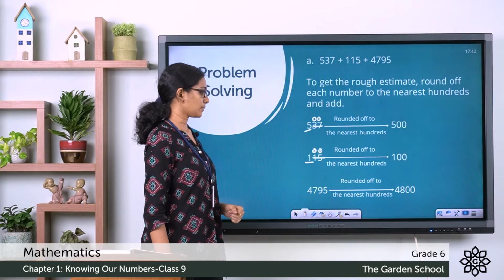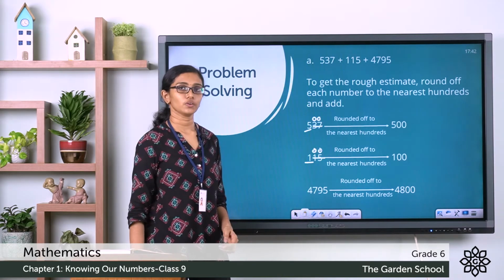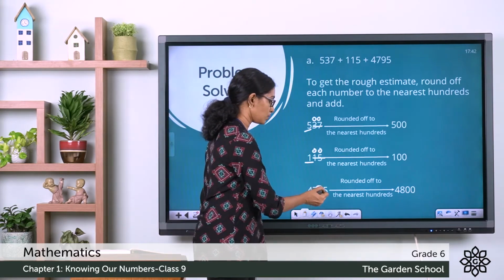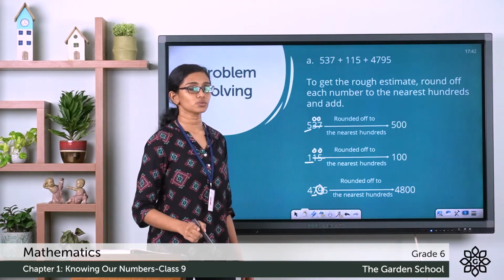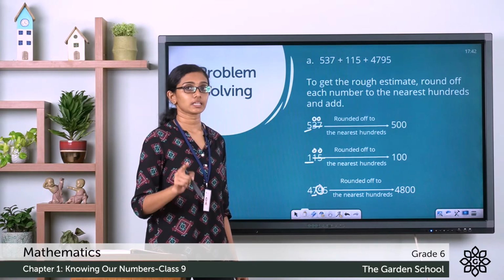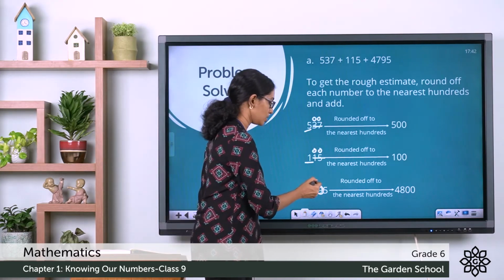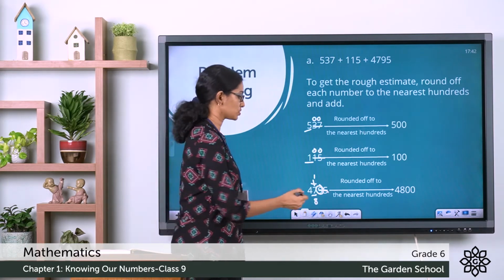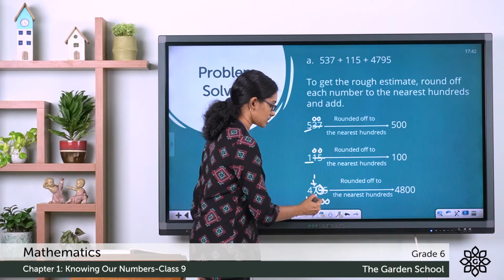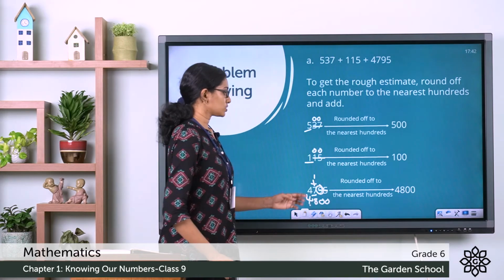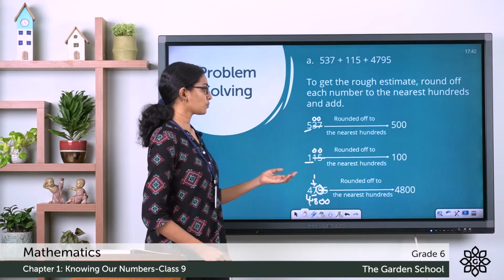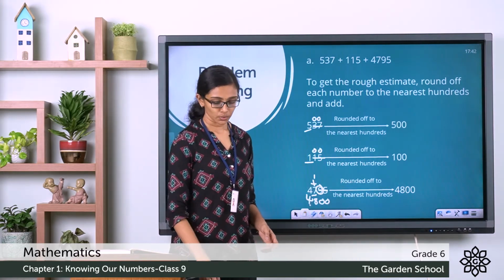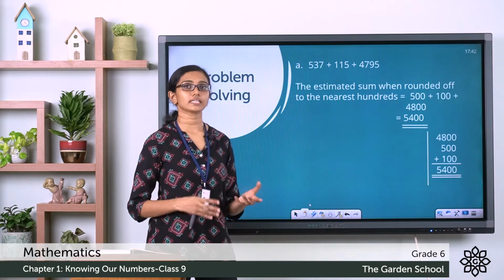Now the next number 4795. Here the rounding digit is 7. To its right you have 9, which is more than 5. So you are supposed to increase the rounding digit by 1. That is, you have to add 1 to this 7 to make it 8. And you have to change the digits to its right to zeros. And the thousands digit is written as it is. So 4795 rounded to the nearest hundreds will give you 4800. Now you can add these to get the rough estimate.